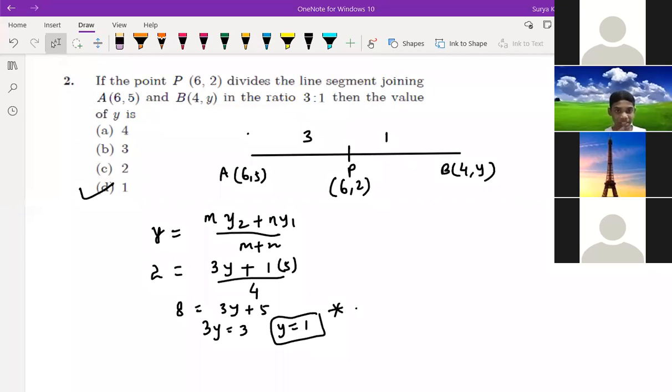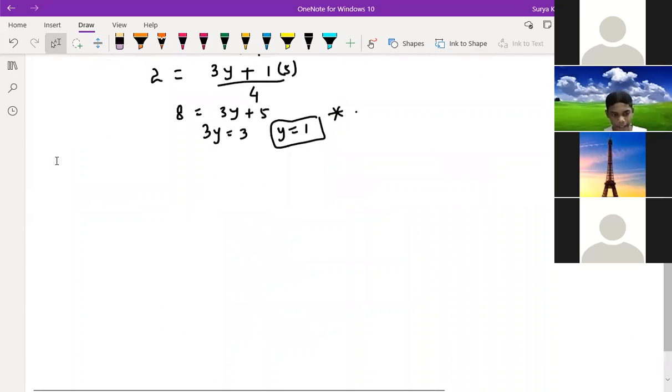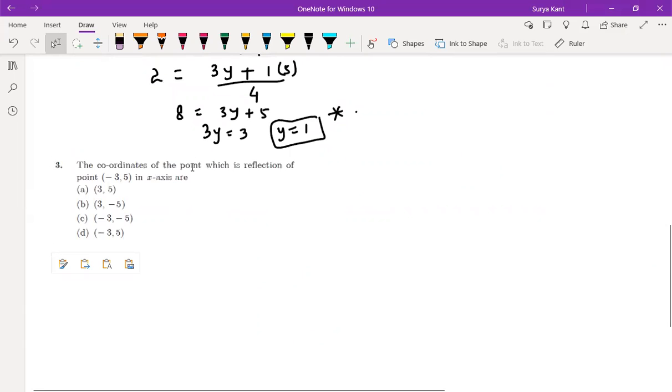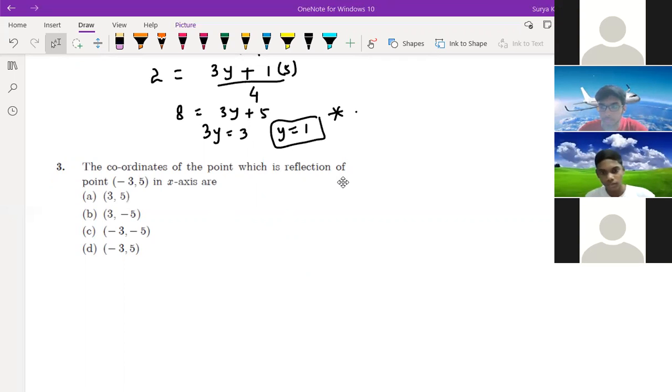See question number 3rd. 3rd is also easy question. 3rd is like, see, the coordinate of point which is reflection of point, Rasool and this one on your cameras. Chanchal is having network problem, Rasool and others. See, coordinate of point which is reflection of point -3, 5 in x-axis. Others, you can do this.